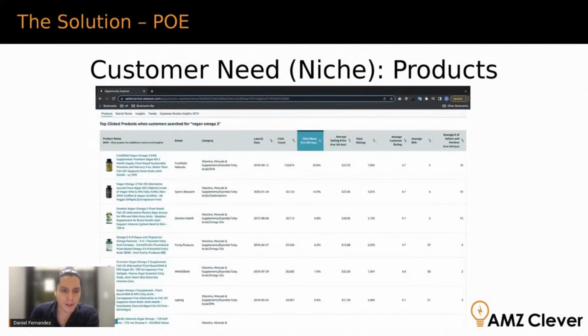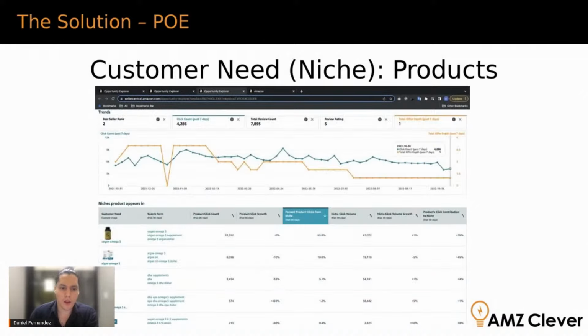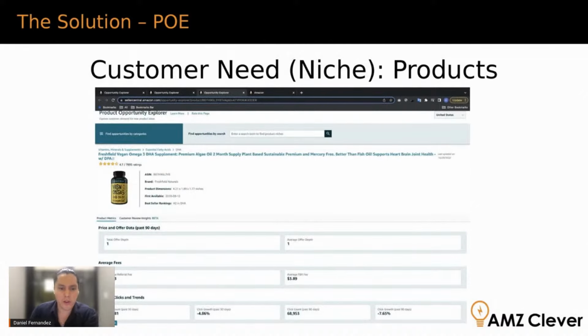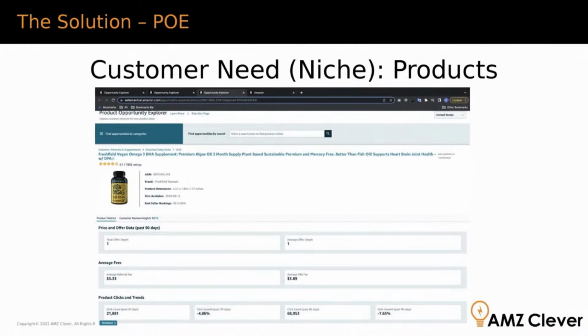Now here I clicked on the first product, and then we can see. Sorry, let me go back. You can see a few metrics here at the bottom, and I know it's a little bit covered by the video, but you can see perfect. You can see their click count, and then you can see their click growth, right? You can see if they are getting more or less clicks over time. And that's for the last 30 days and also for the last 90 days.